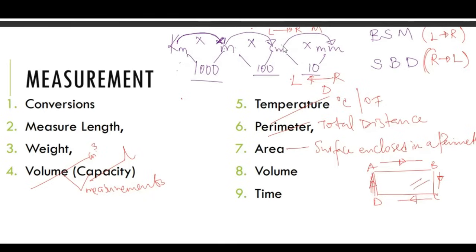But then if I go inside, if I come and I cover this white part inside the perimeter, I'm covering what we call the area. So area is inside, perimeter is outside. Around is the perimeter. Inside is the area. Surface inside the perimeter.